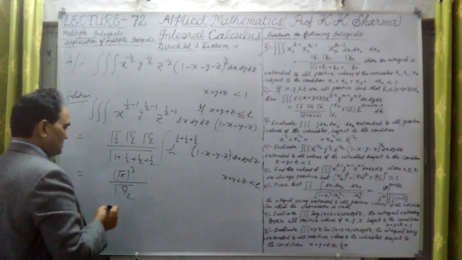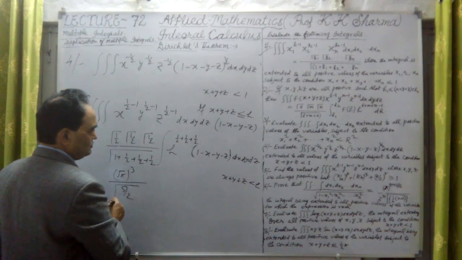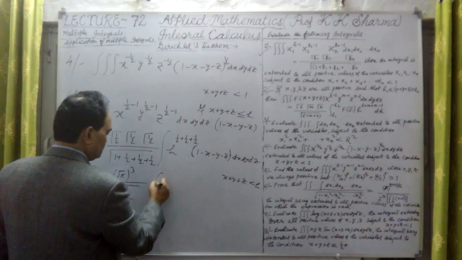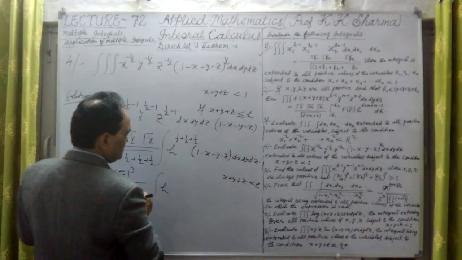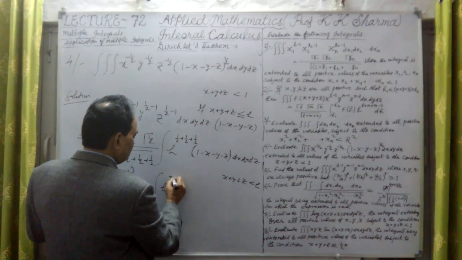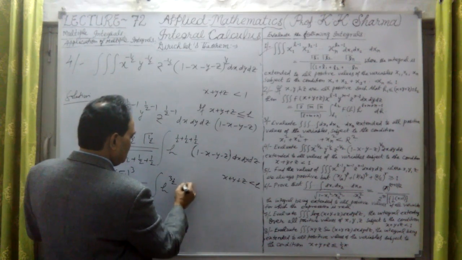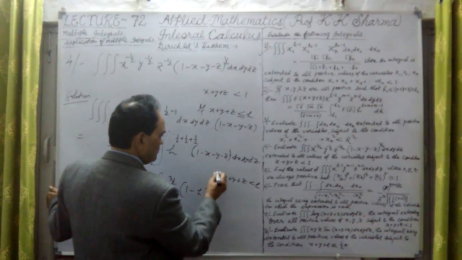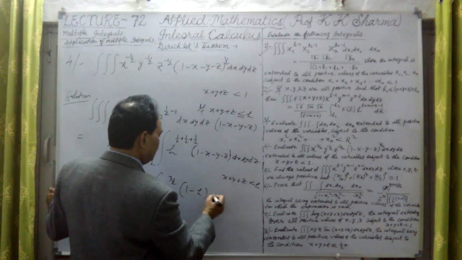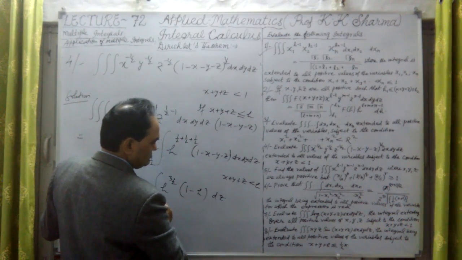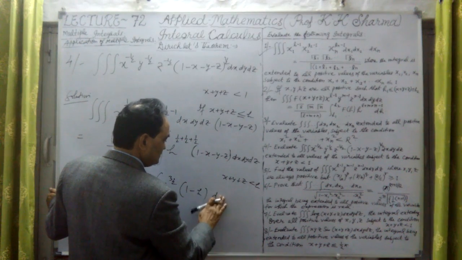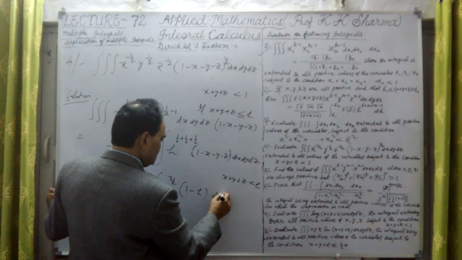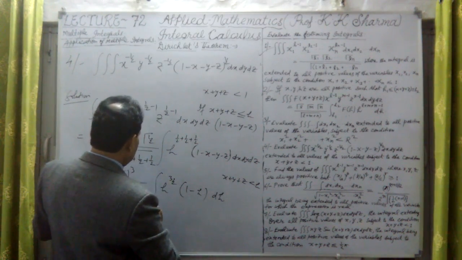And this can be then converted into other part we will do. This h raised power 3 by 2 here, into this is 1 minus h, okay, into dx dy dz. If I write it as dh only, dh, because dx dy dz is dh here.